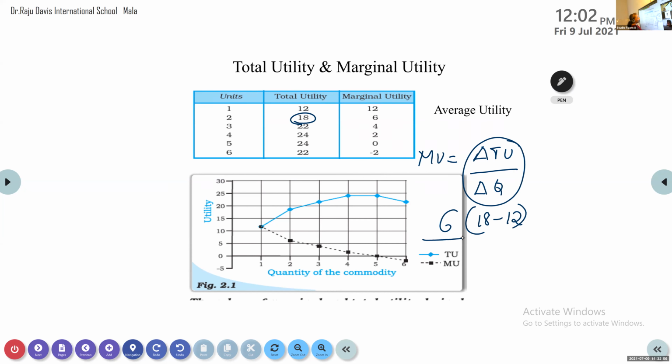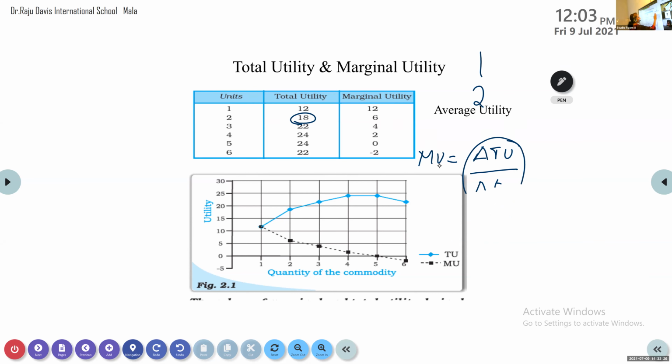How much change happened in quantity? It was 1, it has become 2. So what is the change? 1, only 1. So 6 by 1, what is the answer? 6. So what are we finding here? Marginal utility.